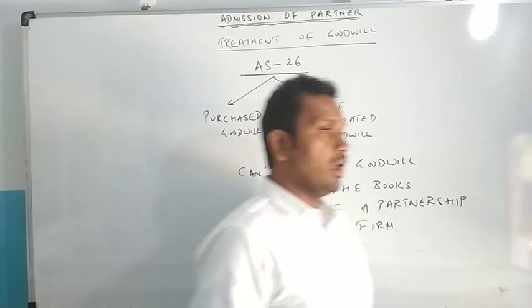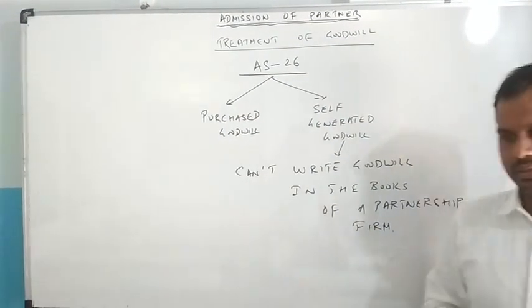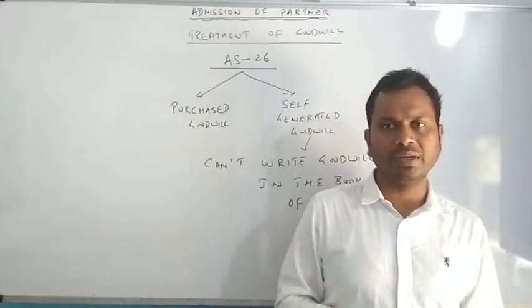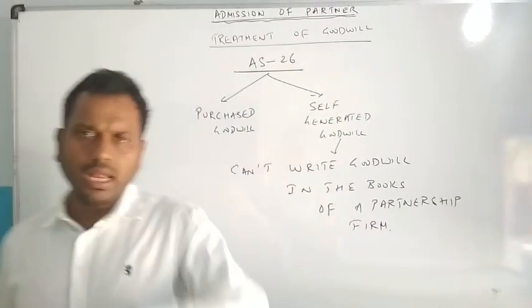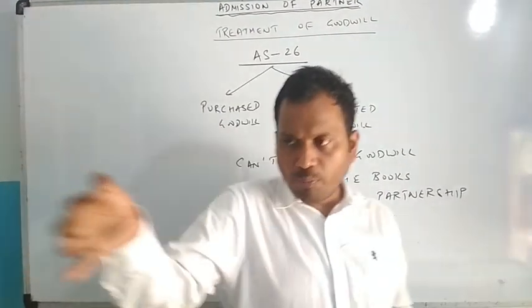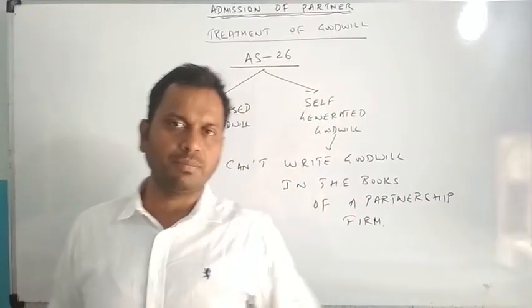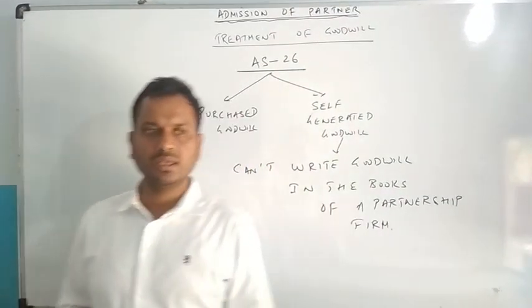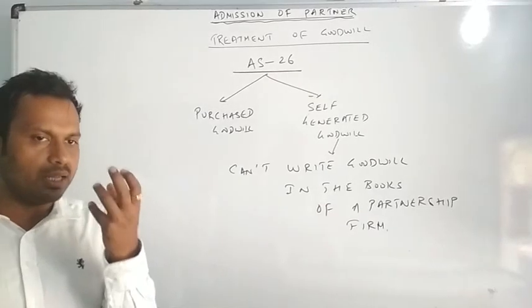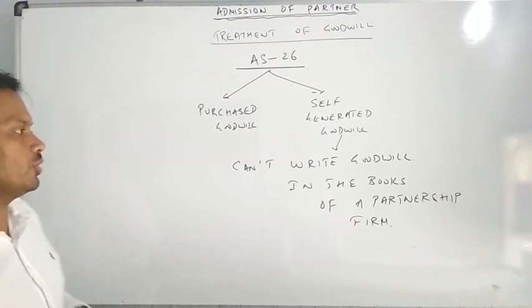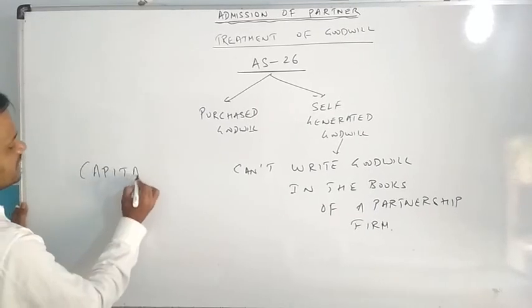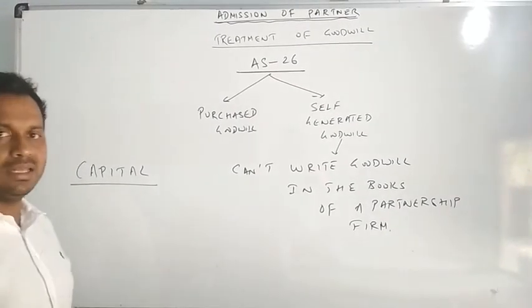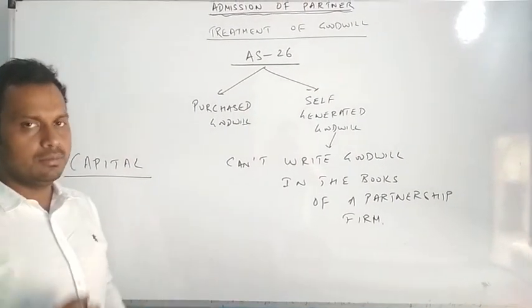Now let's see, if it is not recorded in the books, then what happens? See, all assets are recorded in the balance sheet. Land, building, plant, machinery, copyright, trademark, debtors, cash, and different liabilities are also recorded. Now when a new partner comes, what do old partners, existing partners, do? They see the balance sheet, they calculate the total assets, total liability, the net value of the business, and they ask the new partner to pay an amount to become a partner, and that amount is known as capital. So this capital which the new partner brings into the firm is based on the net assets, that is the value of asset and liability in the business.